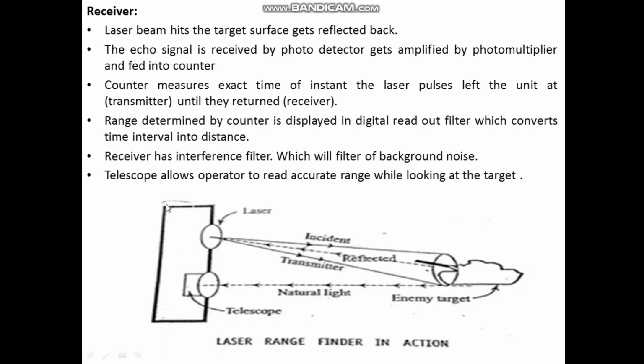The receiver has the interference filter, which will filter out the background noise. The telescope allows the operator to read accurate range while looking at the target.